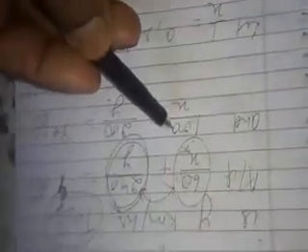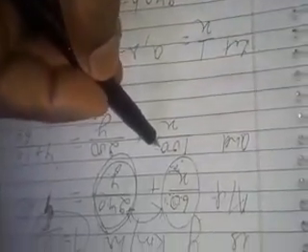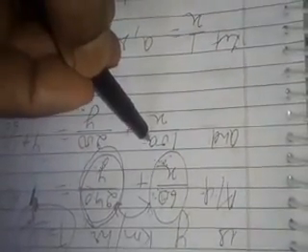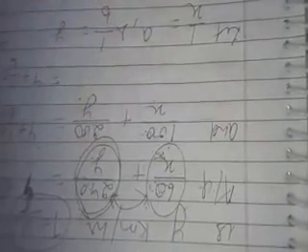When she covers 100 kilometers by train, the time taken is 100 by x, and the difference of 300 and 100 becomes 200. So the time taken in covering the distance by bus is 200 by y. The sum of these two times becomes 4 hours and 10 minutes. 10 minutes is 10 by 60 hours. Now when we solve it, we get 25 by 6 hours. So when she covers 100 kilometers by train and 200 kilometers by bus, she takes 25 by 6 hours.